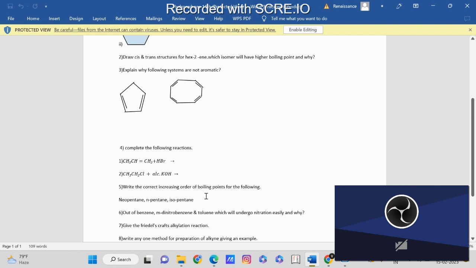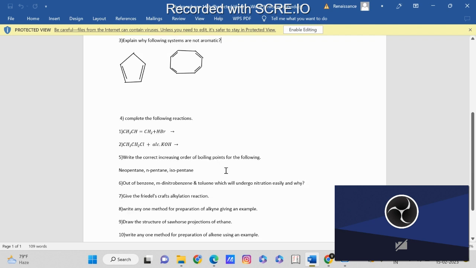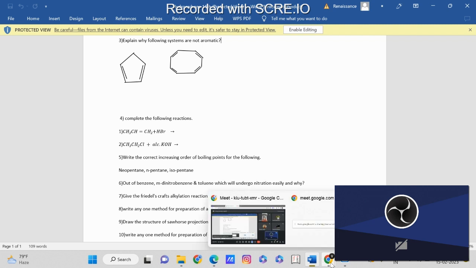Now next is the increasing order of boiling points for the following. Write the increasing order of boiling points for the following, this we will see. So first is neopentane, then n-pentane, then we have isopentane.